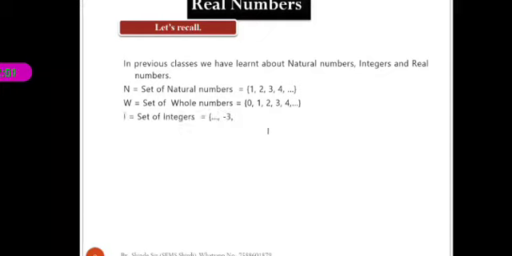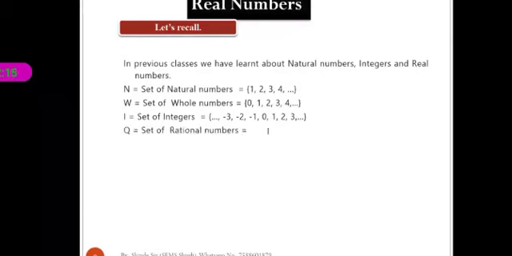Now the next set, W. W is equal to the set of whole numbers, which is equal to, in curly brackets, 0, 1, 2, 3, 4 and so on. Now the next, capital I, the set of integers. The set of integers is equal to, in curly brackets, and so on, -3, -2, -1, 0, 1, 2, 3 and so on.